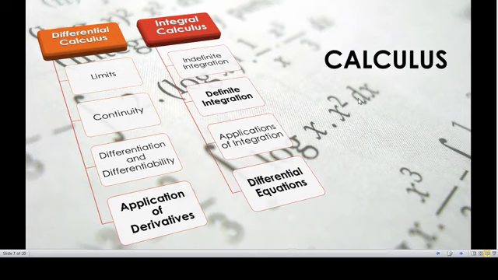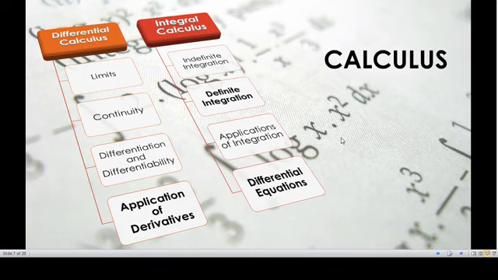So function obviously will be the basic, but if I'm talking about calculus, these three topics, application of derivative, definite integration, and differential equations, are very important for JEE Advanced, as well as Main, though as I've said, Main does not have any bias for a chapter. You will have a uniform distribution. For those who are not good in calculus and are targeting Main, they can leave calculus for now, keep it for the end. Just do basic differentiation and limits questions, and that will be sufficient to attempt a few questions from calculus.